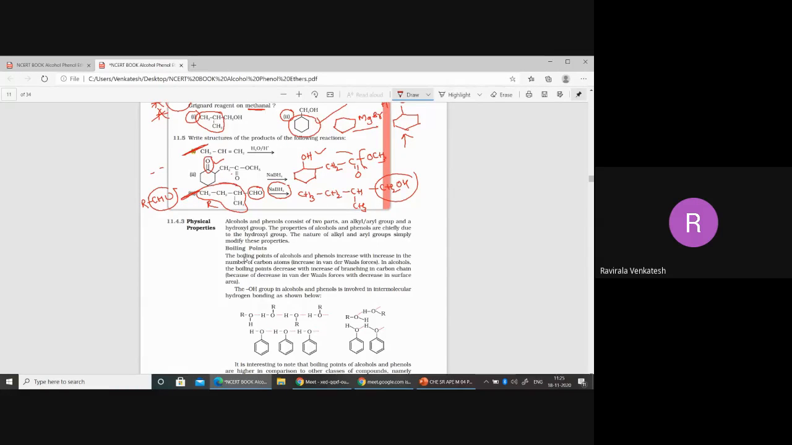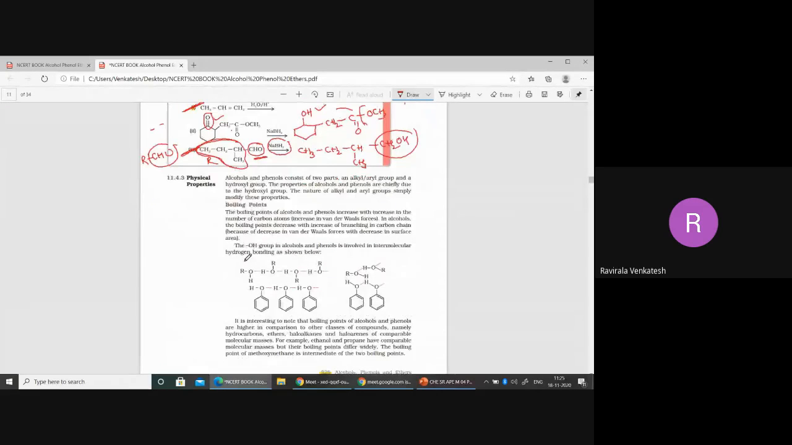Whatever they give, leave it as it is. कहां पर CHO है वो आपको कन्वर्ट करना है into what? CH2OH actually. These are the in-text questions that we have discussed.